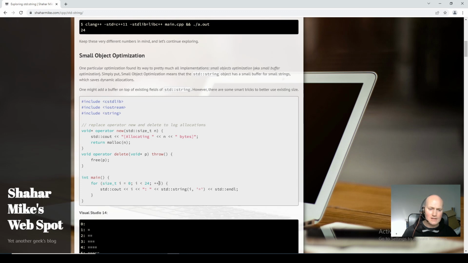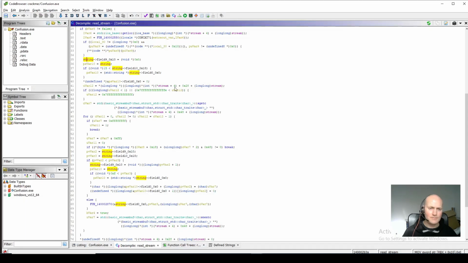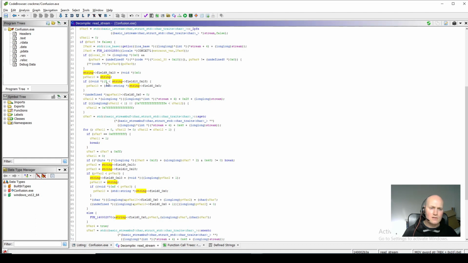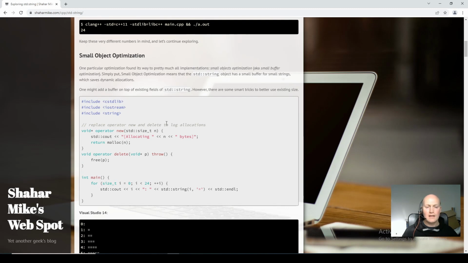So it's got a small buffer in it. And in the case of our code here, we'll see that it can store 15 characters in the actual string object itself. If we go over that amount, then it starts to dynamically allocate data as needed and add characters to that. The reason it does that is because for small strings, we can avoid allocating memory dynamically. They can just live on the stack. So it's just an optimization, called small object optimization. It's sometimes used in other objects, but we'll see it used in these strings.